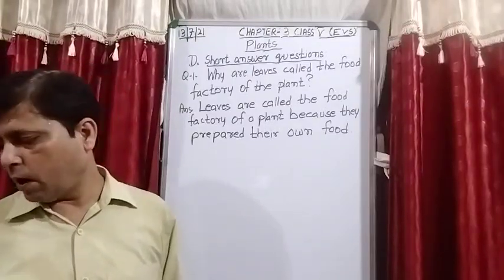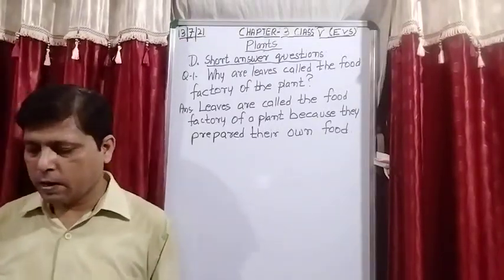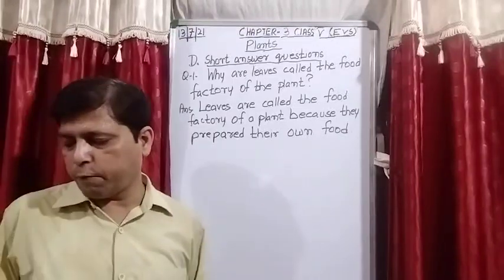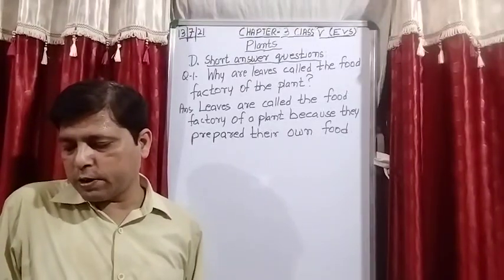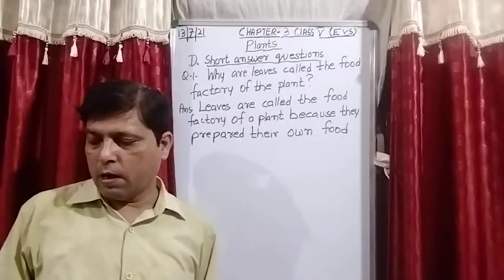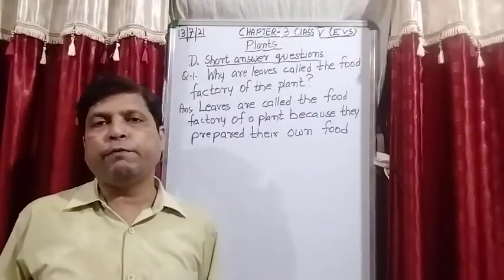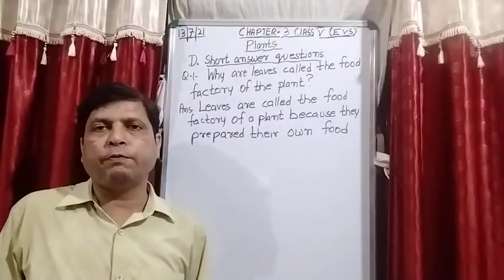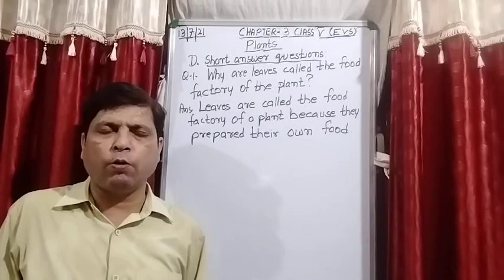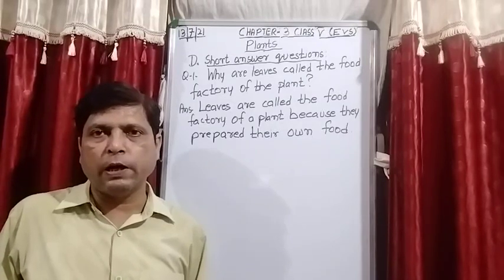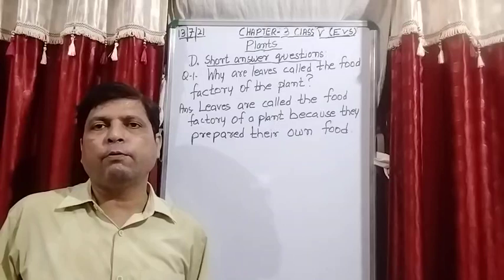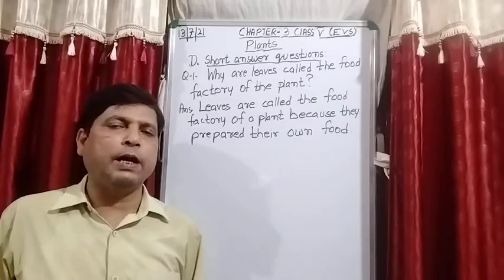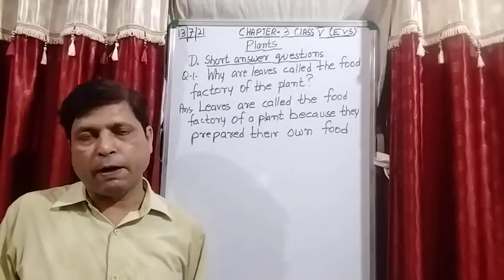Okay, now what is the next question? Explain briefly the function of roots. How many types of roots are there in a plant? So see, in a book you have briefly, out of 4 or 5 functions you have studied in the book, only 2 or 3 functions you will write, and you have to tell the names of 2 types of root, that is a tap root and the fibrous root.